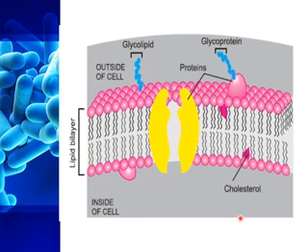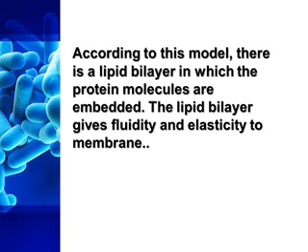This is the diagram of the fluid mosaic model. Look at this: outside the cell, inside the cell, cholesterol is present here. Then outside the cell, glycolipid, the combination of carbohydrate and lipid, and glycoprotein, the combination of carbohydrate and protein, and protein molecules are present, and that is the lipid bilayer. Here is a layer of lipid, and that is a layer of lipid. According to this model, there is a lipid bilayer in which protein molecules are embedded.